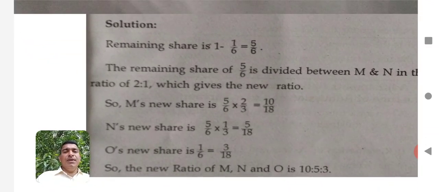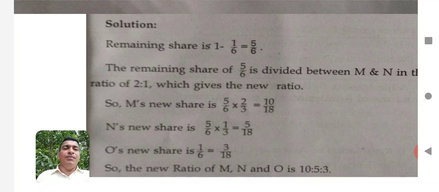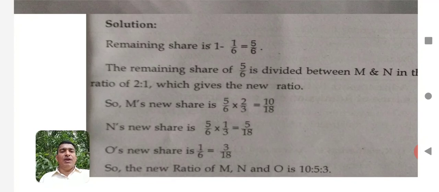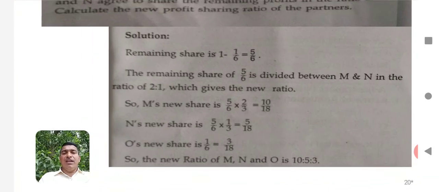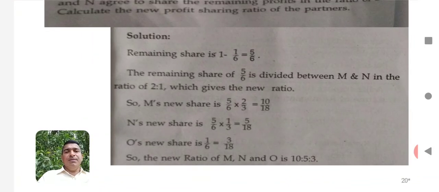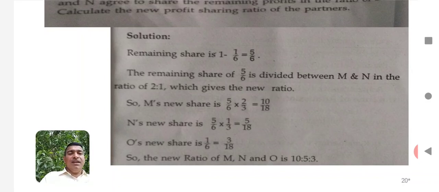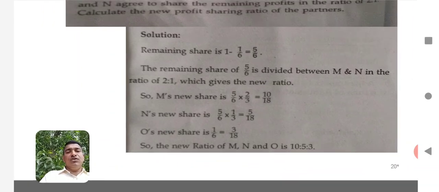Here first of all you have to find out the remaining share, that is the total volume of profit, 1 minus 1 by 6, in the sense the share given to the new partner, it is 5 by 6. The remaining share will be divided among M and N in the ratio of 2:1. Here the ratio they are using for the purpose of distributing the remaining share is 2:1. So M's new share will be 5 by 6, in the sense remaining share multiplied by his expected share, that is 2 by 3, it will be 10 by 18. N's new share will be 5 by 6 into 1 by 3, that will be 5 by 18. And O's share, that is 1 by 6, is already given, and it can be simplified into 3 by 18. So the new profit sharing ratio will be 10:5:3.